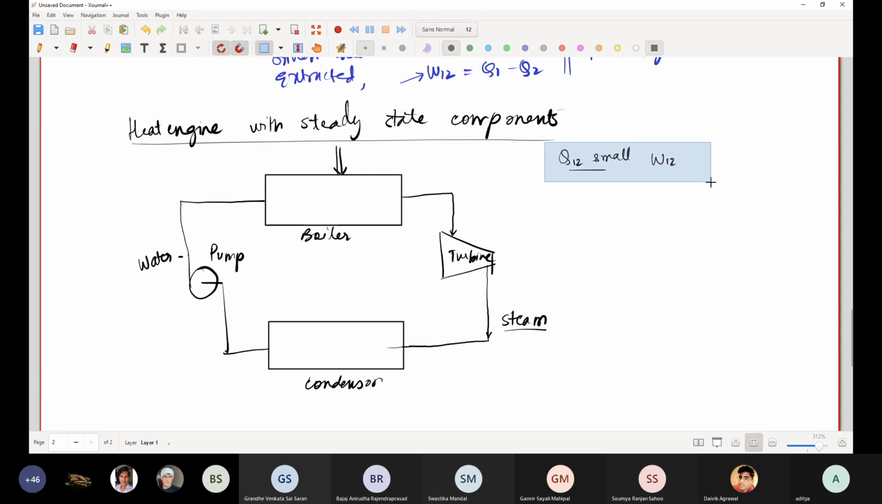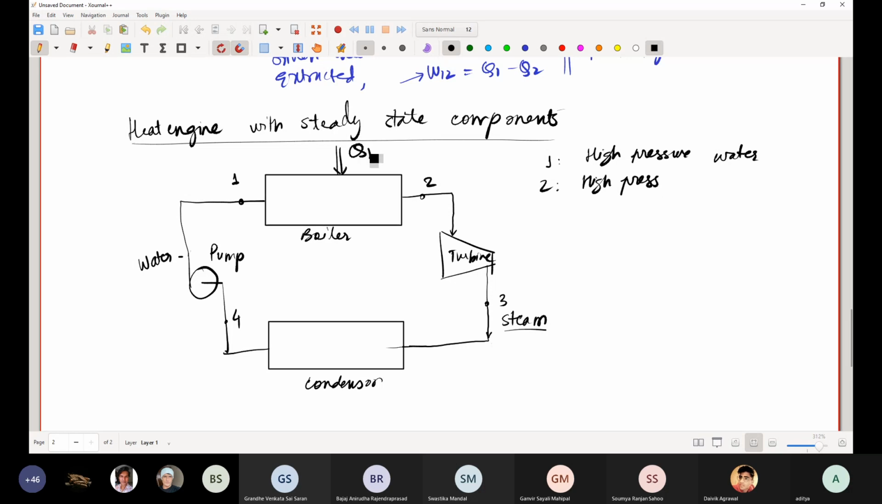So let me draw the cycle, then it will be clearer to you. Let me call this state 1, state 2, state 3, state 4. At 1, you have high pressure water. At 2, you have high pressure.